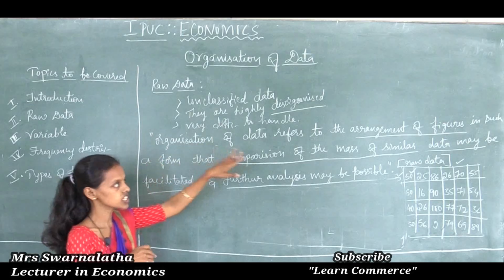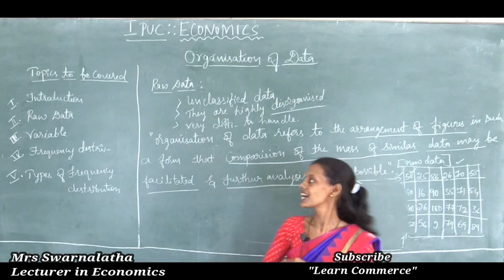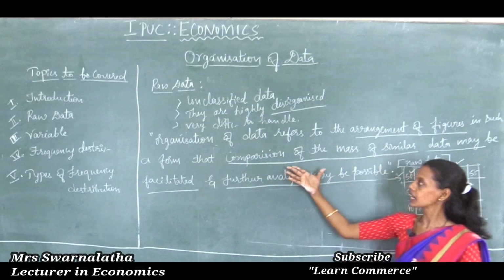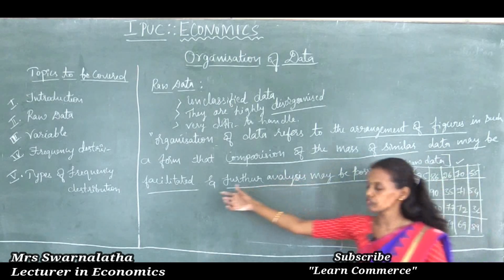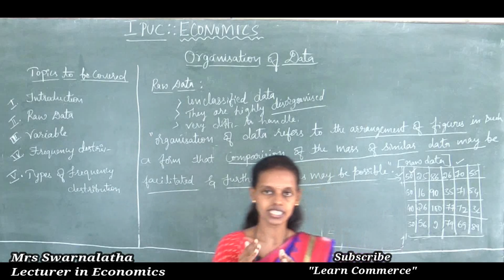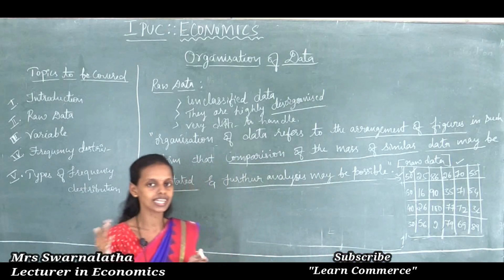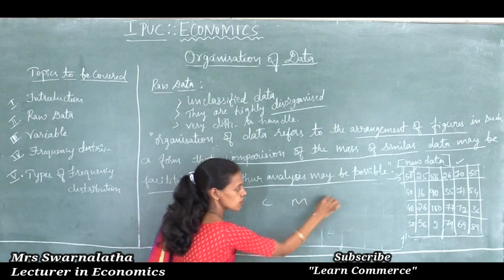Thus, organization of data refers to arrangement of figures in such a form that comparison of the mass of similar data may be facilitated. It means, as I said, arrangement of books in a library, PCMB: physics, chemistry, maths, biology.